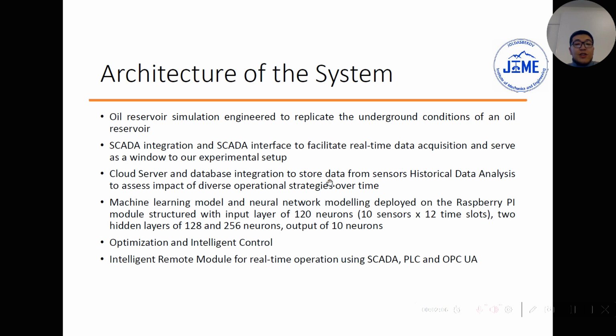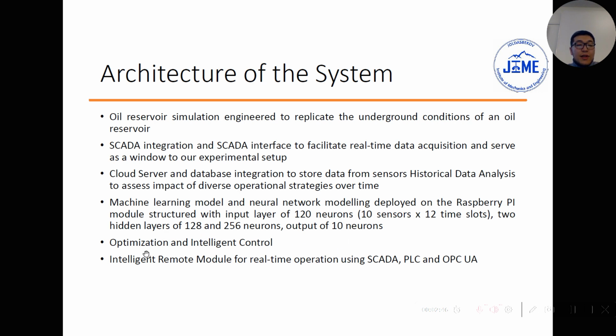Cloud server and database integration to store data from sensors, historical data analysis to assess impact of diverse operational strategies over time. Machine learning model and neural network modeling deployed on the Raspberry Pi. We are using Python language. Model structured with input layer of 120 neurons, 10 sensors in input, and 12 time slots. 2 hidden layers of 128 and 256 neurons. Output of 10 neurons.